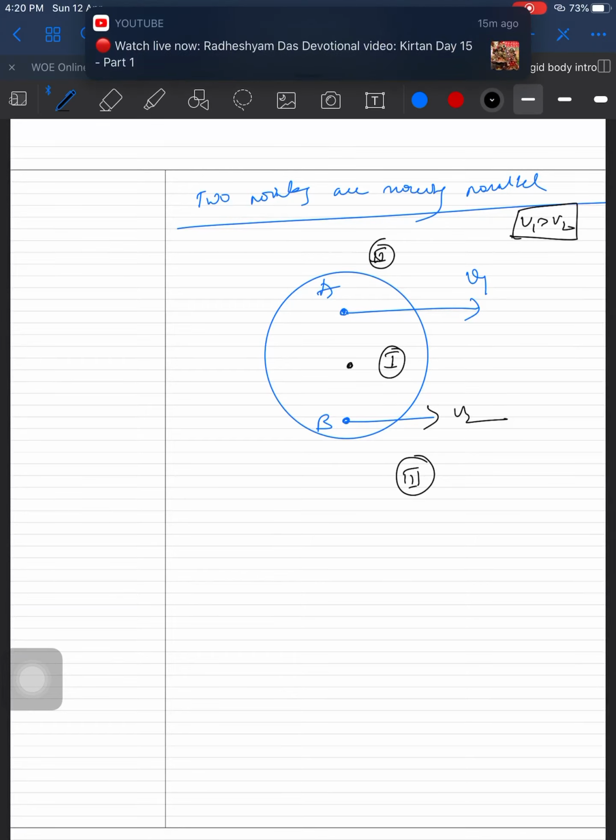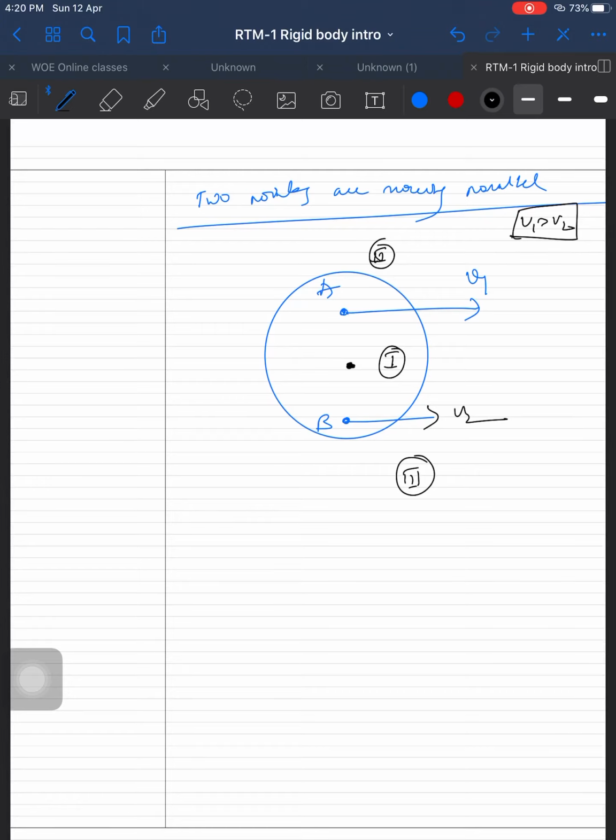In this case, if it is in this part, if it is here, the body should do rotation motion, right? Let's draw how it will be. It does circular motion like this, and if you see carefully, this does circular motion in this direction because of the tangent. But according to the definition of instantaneous axis of rotation, all the points should do circular motion in the same direction, not in opposite directions. So position 1 is not possible.